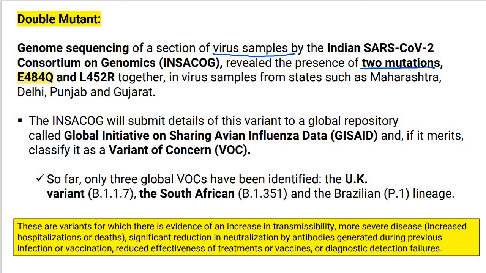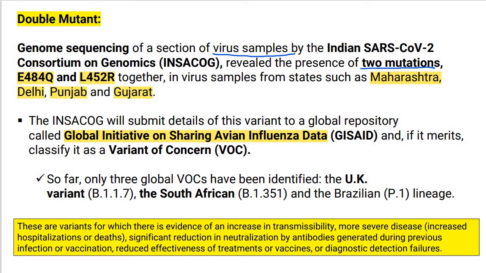First is E484Q, second is L452R. Together they are spreading; they were found in states like Maharashtra, Delhi, Punjab, Gujarat. तो दिल्ली में, पंजाब में, गुजरात में, महाराष्ट्र में ये 2 वेरिएंट्स पाए गए हैं. And this organization is also going to submit the details of this variant to a global repository called Global Initiative on Sharing Avian Influenza Data.